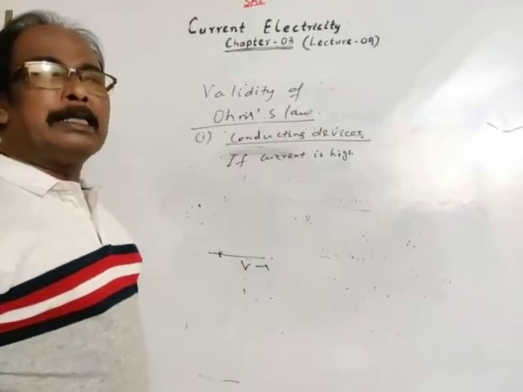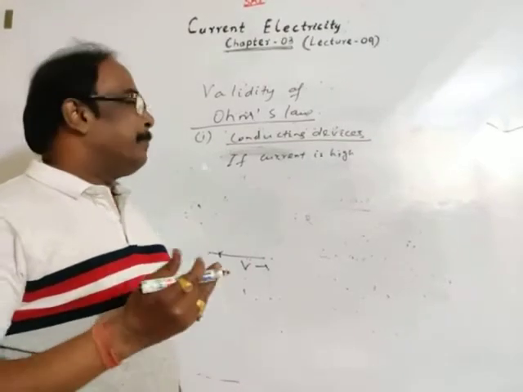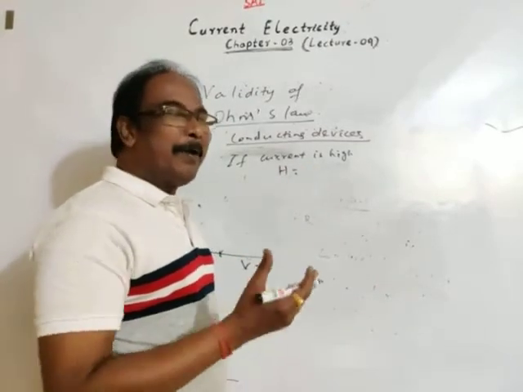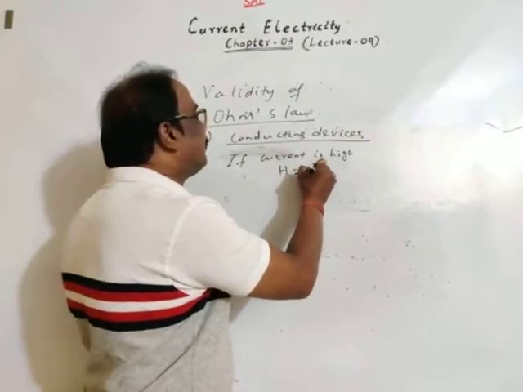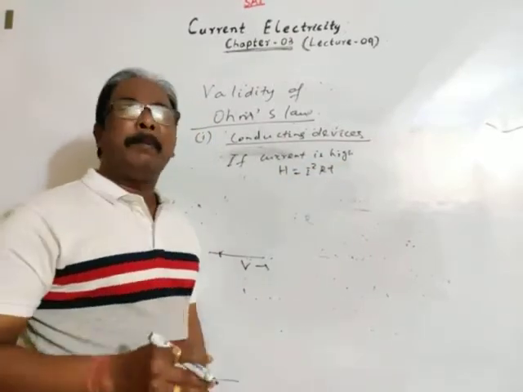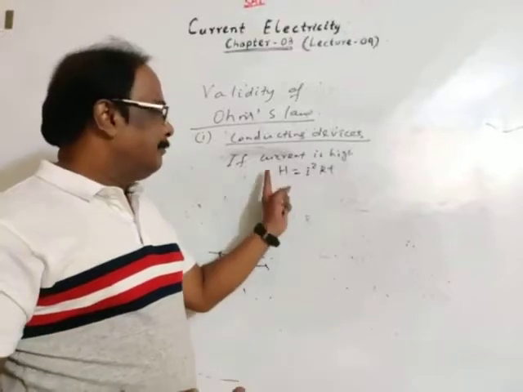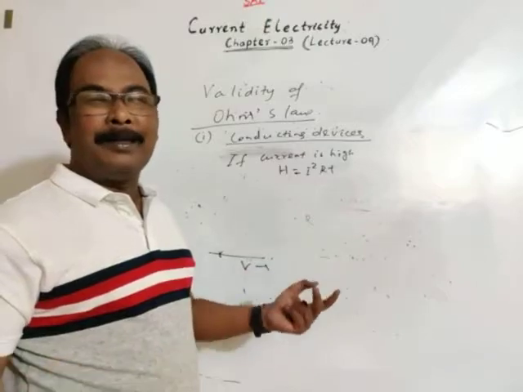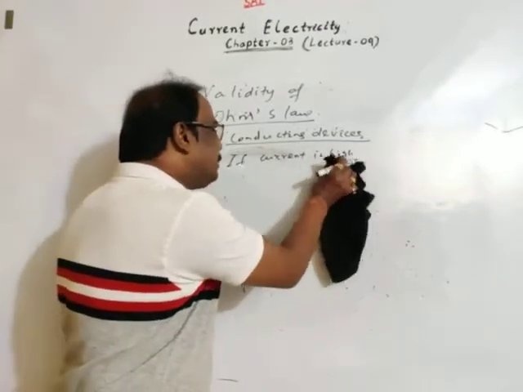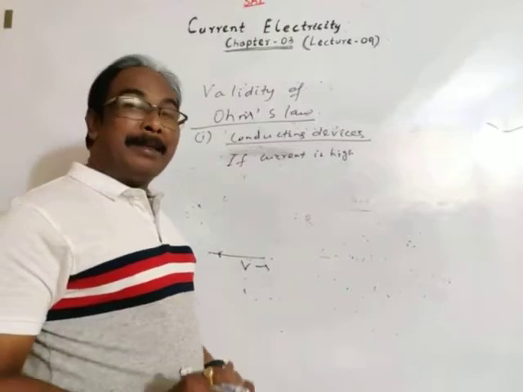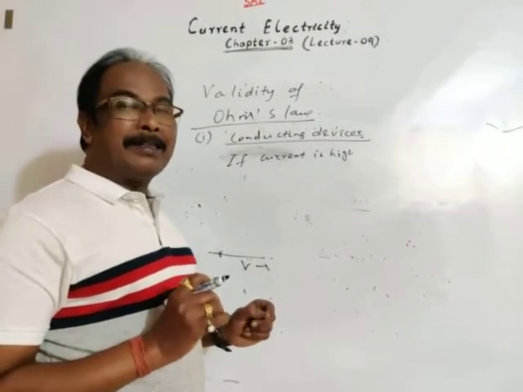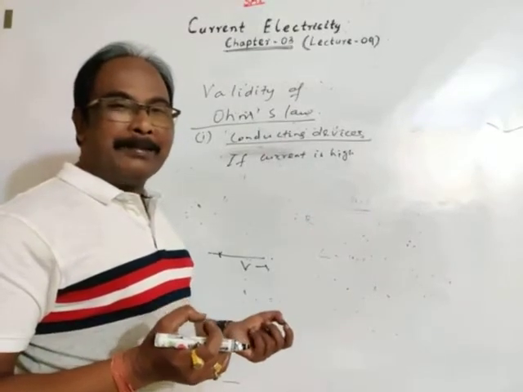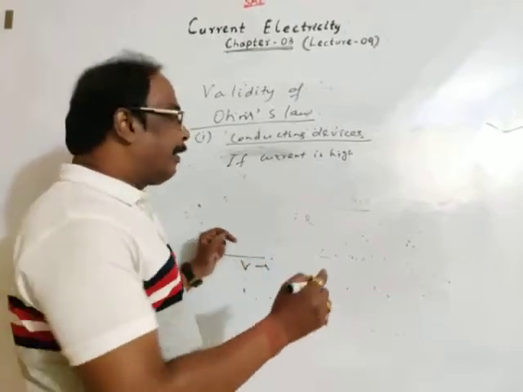You know the relation, or we will discuss it in electric energy and power: current heat is equal to I square. If current is very high, then thermal energy will increase, which implies there will be an increase in temperature. If current is very high, then in the conducting device Ohm's law is not valid, meaning the graph will not be a straight line.